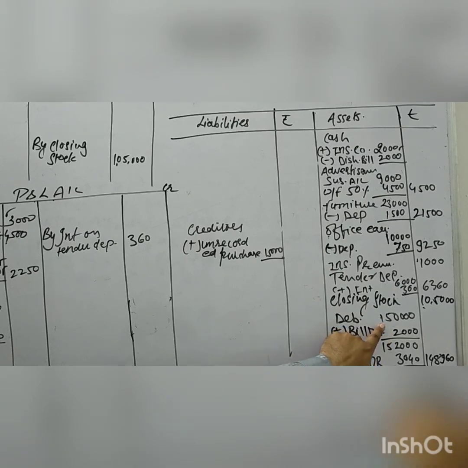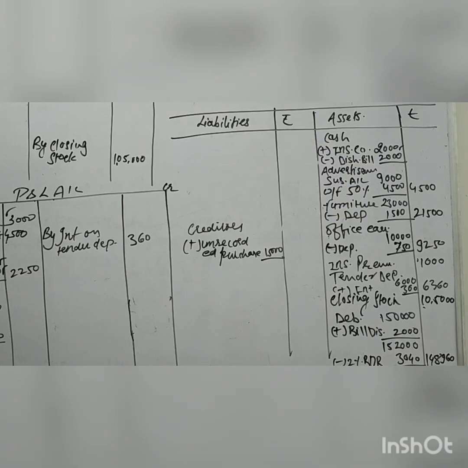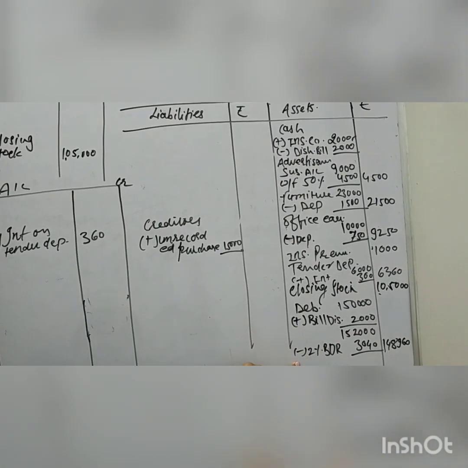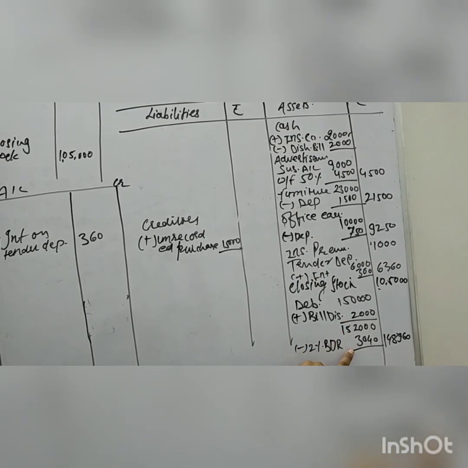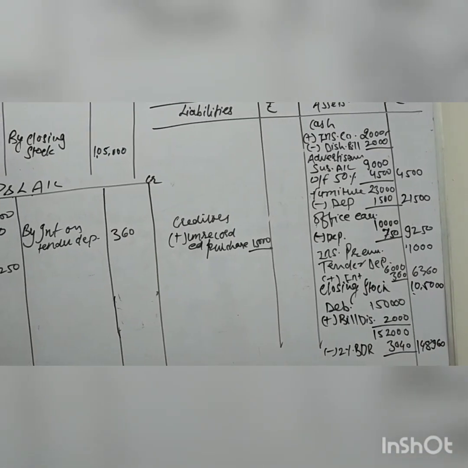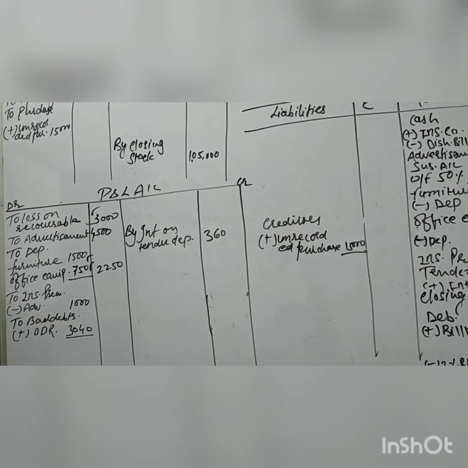The debtor value given in the trial balance is 1,50,000 and the bill dishonor is 2000. Both values will add to 1,52,000. Okay. Now we have to maintain 2% BDR on debtor. So we will allow BDR 2% on this value, so it comes to 3040. We will subtract 3040 from 1,52,000, and it comes to 1,48,960. The second effect comes to the P&L debit side, 3040.